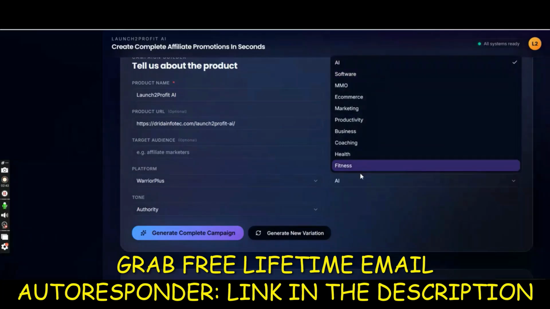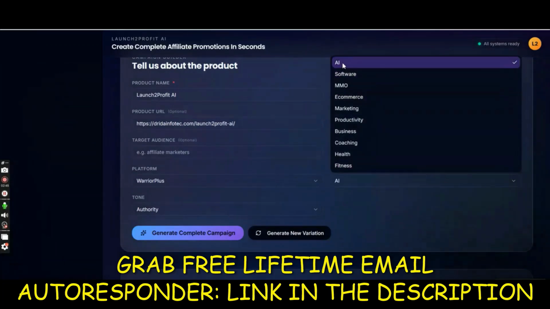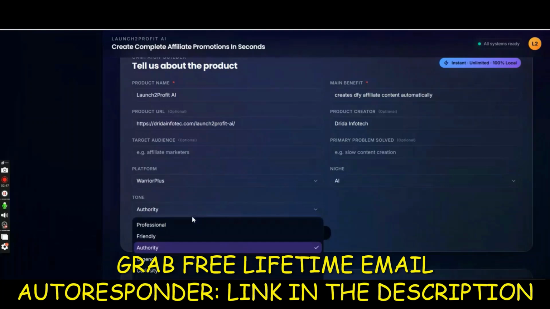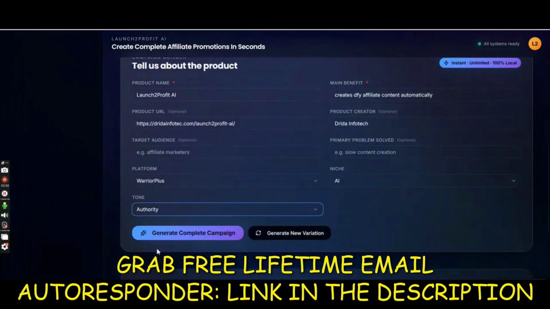The niches are these many. Choose any of these. I will leave it on AI. And for writing tone, I will leave it on authority. You can pick and choose and play around here. And then let's quickly click on generate campaign.